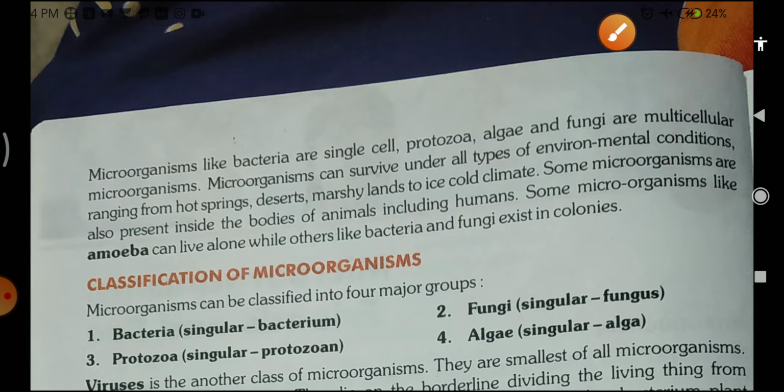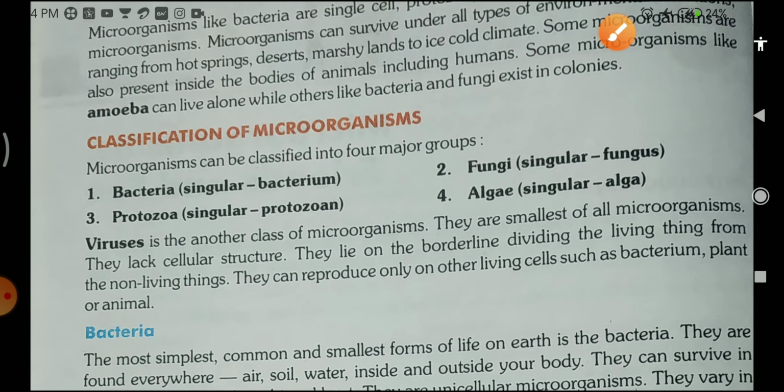Students, in the next video I will explain the classification of microorganisms. Till then you can understand this topic. It's very easy. Microorganisms, friends and foe, we will discuss later on in my next video.